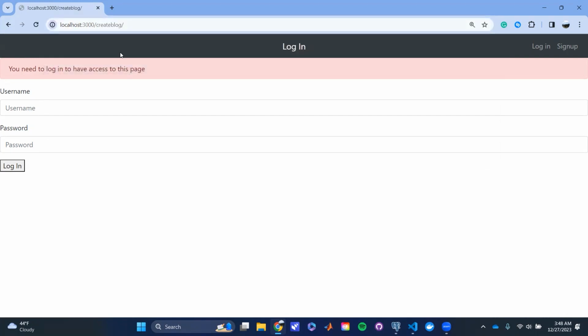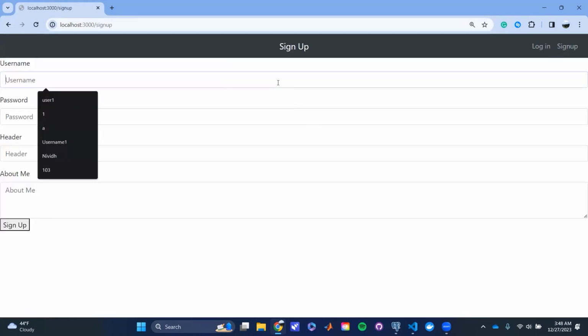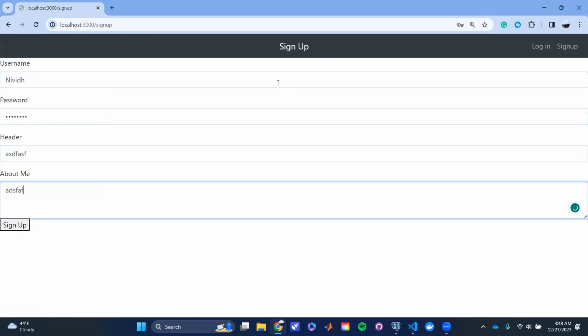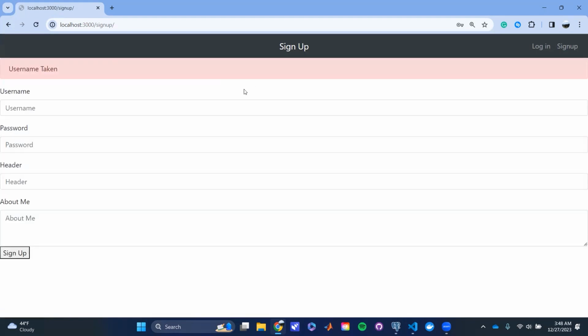If I want to create a blog, well, I need access to this. One last short thing, we go to sign up and I try to take Nivid's name again and put some other password. Well, username taken. All right, so that's kind of the majority of the app. Next, we're going to be moving on to the code.